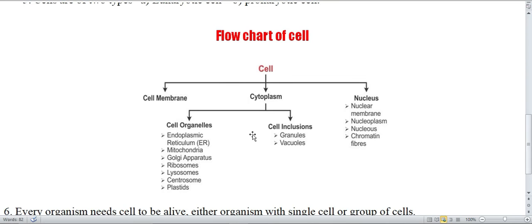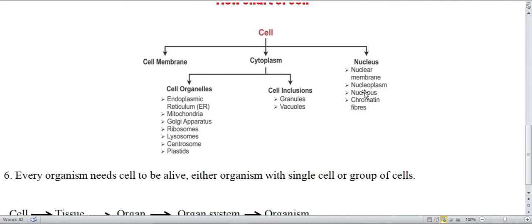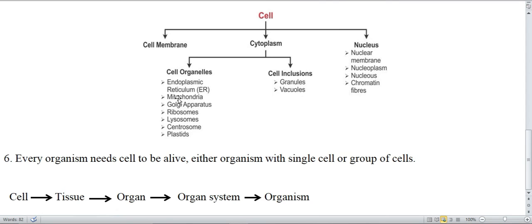So this is a flowchart of a cell. Cell contains cell membrane, cytoplasm, nucleus. Nucleus contains nuclear membrane, nucleoplasm, nucleolus and chromatin fibers, which are genetic material. Cytoplasm contains cell organelles, which are floating in the cytoplasm. As I said, cytoplasm is a jelly-like fluid. So its cell organelles are endoplasmic reticulum, mitochondria, Golgi apparatus, ribosomes, lysosomes, centrosomes, plastids, etc.